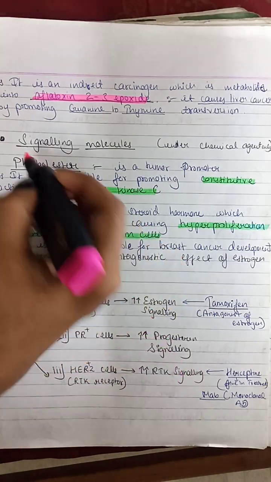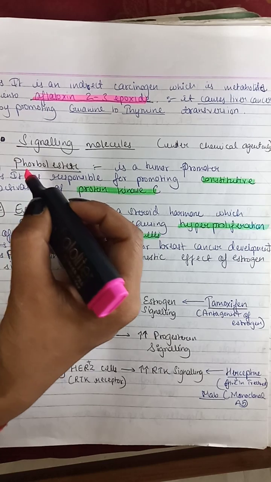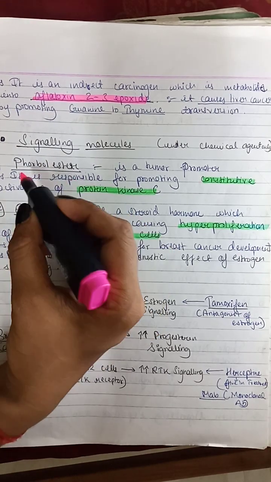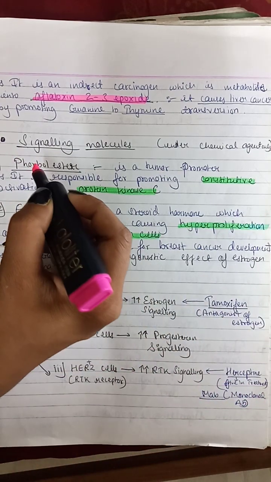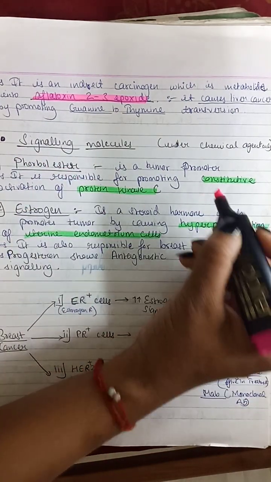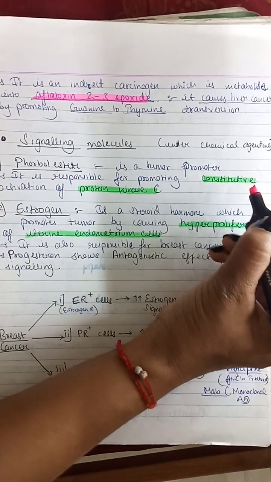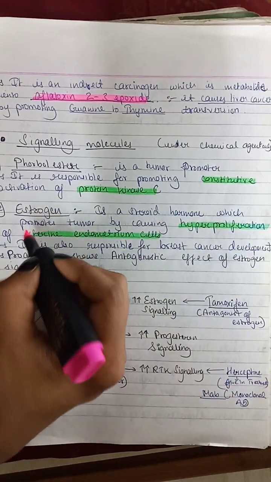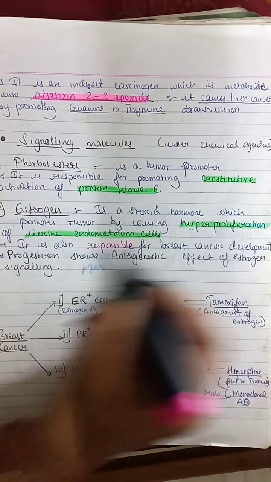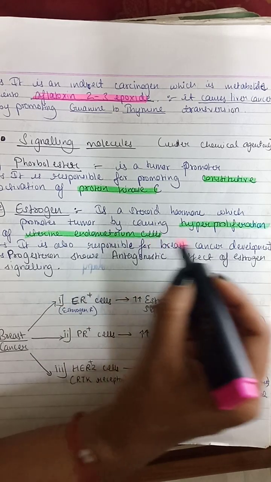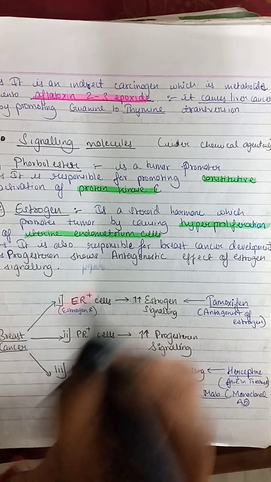Now the other thing under chemical agents is signaling molecules. The first signaling molecule is phorbol ester. Phorbol ester is a tumor promoter. It promotes tumors, and it is also responsible for constitutive activation of protein kinase C. Constitutive means always. The second signaling molecule is estrogen. It is a steroid hormone which promotes tumors by causing hyperproliferation of uterine endometrium cells, and it is also responsible for